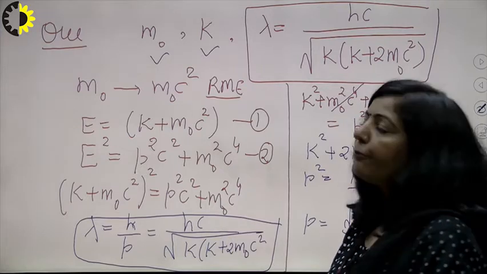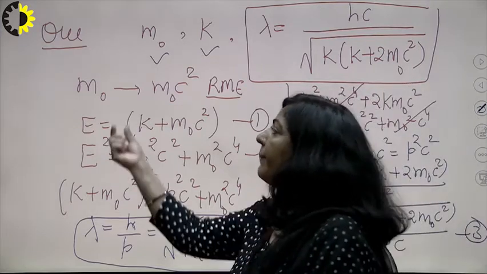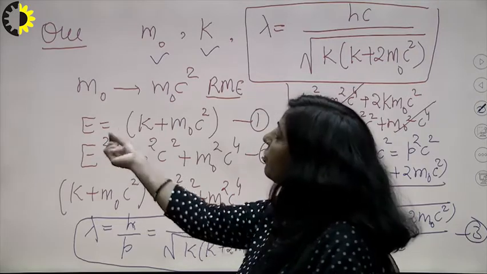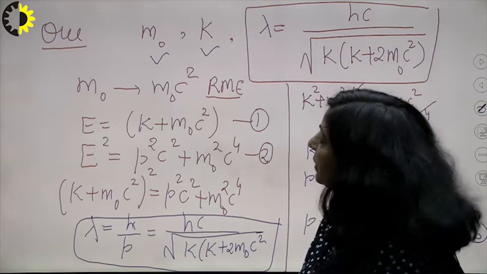So how have you proved it? You have taken a particle with rest mass m naught and kinetic energy K. So total energy is kinetic plus rest mass energy.